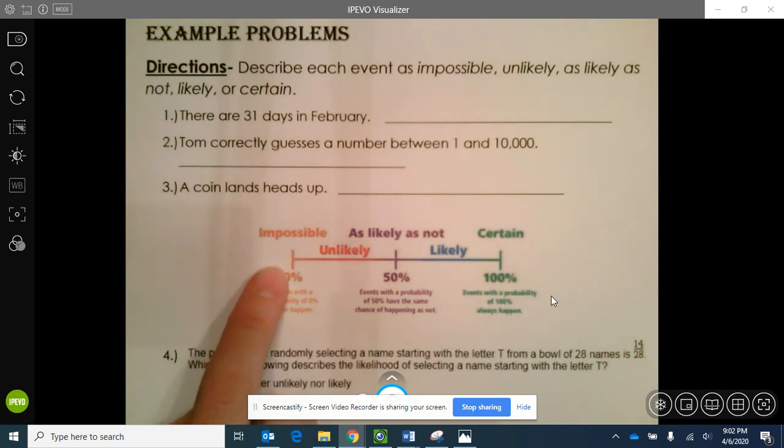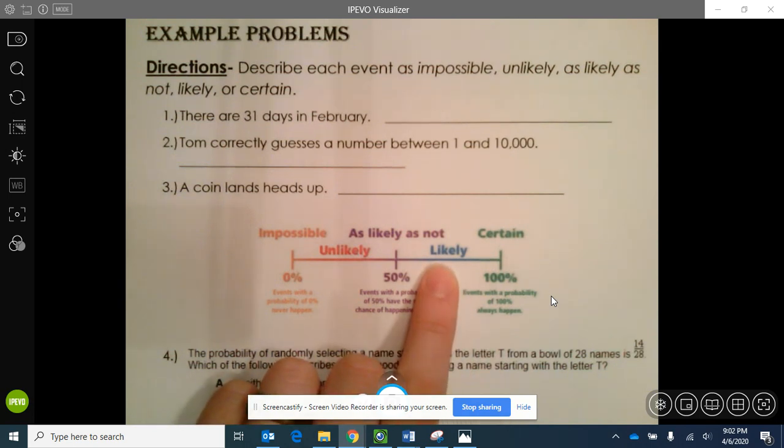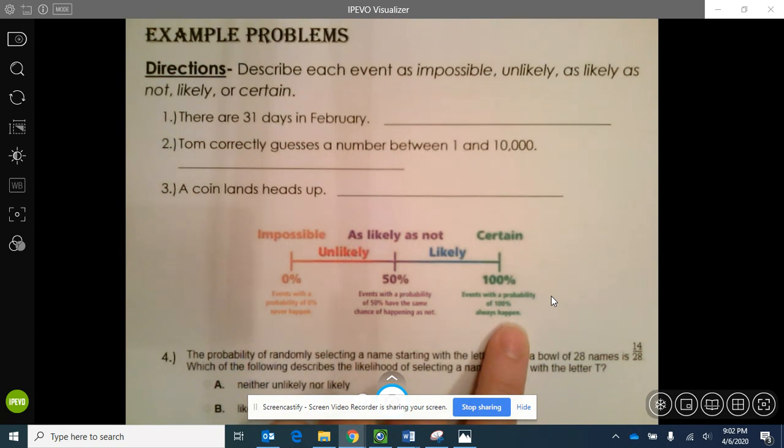If the probability of an event falls somewhere between 0% and 50%, we would say, it could happen, but it's unlikely. An event that has a probability of 50% or 1/2 is as likely as not to occur. For a probability that's bigger than 1/2 but less than 1, or bigger than 50% but less than 100%, we say that is likely to occur. And for an event that has a probability of 100% or 1, we say that's certain. It's definitely going to occur.